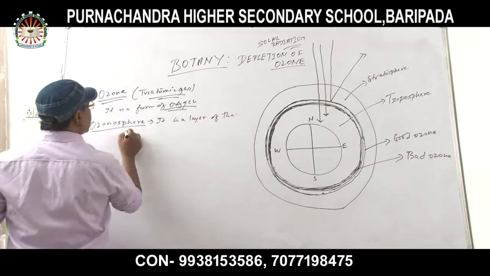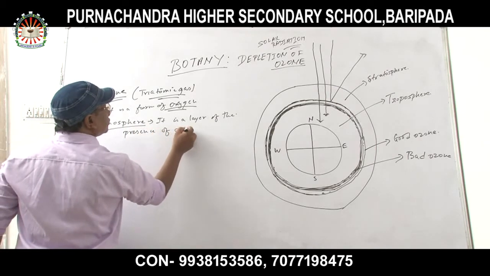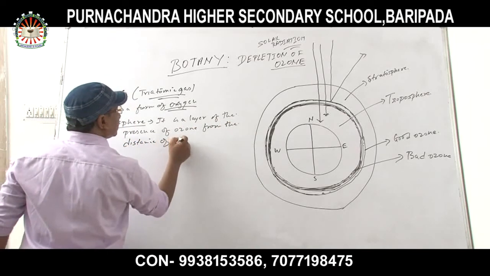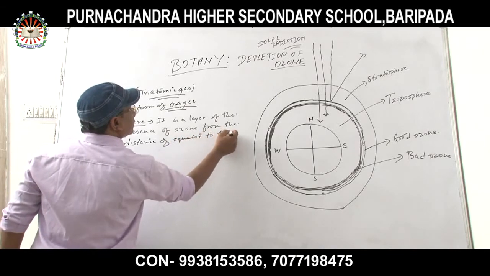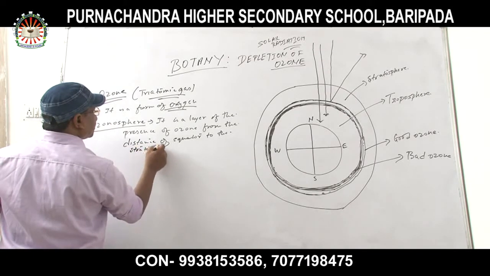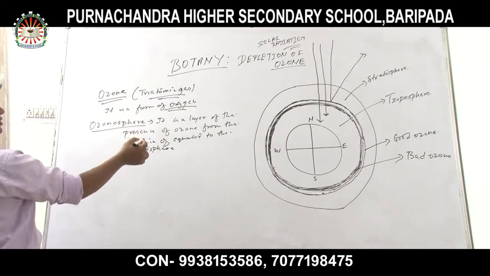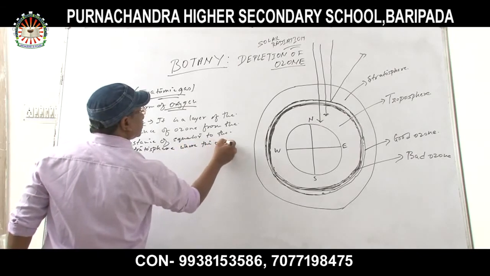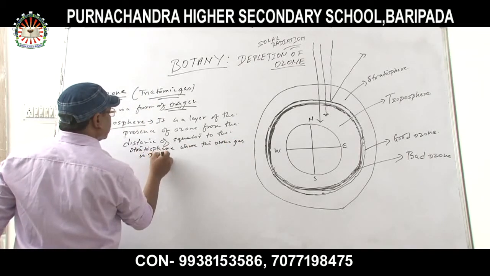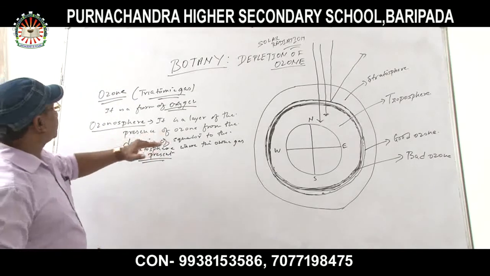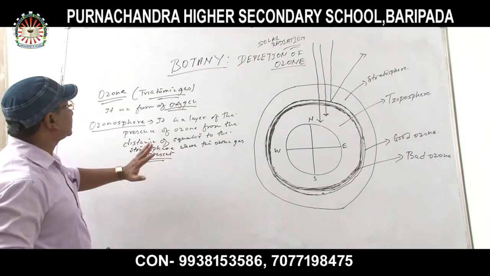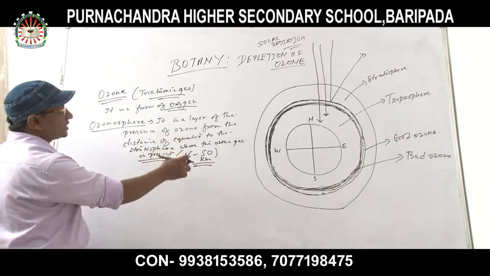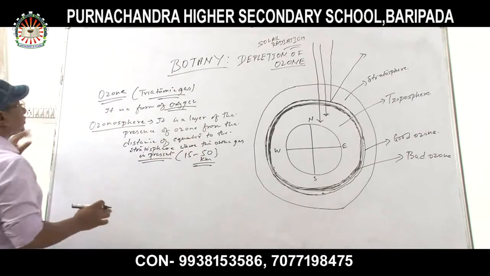It is a layer of the presence of ozone from the distance of equator to the stratosphere, where the ozone gas is present, and the distance extends from 15 to 50 kilometer from the equator. That is called the ozonosphere.